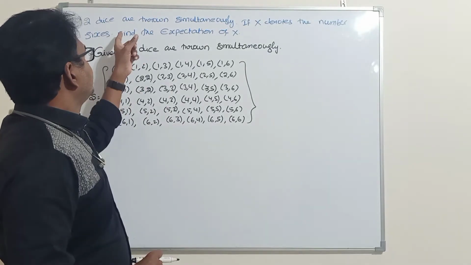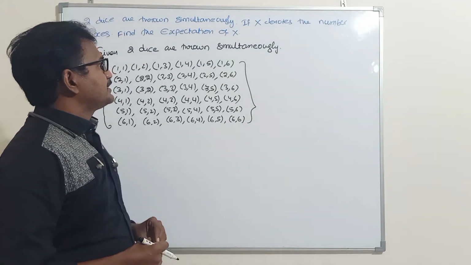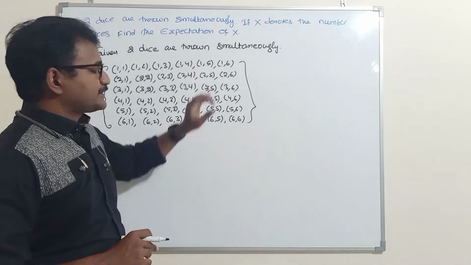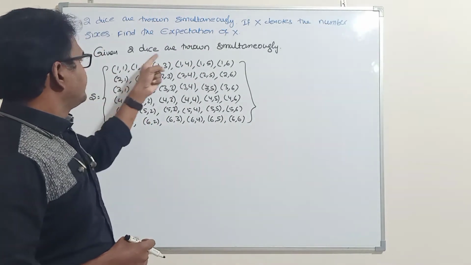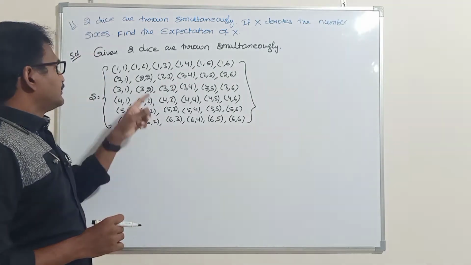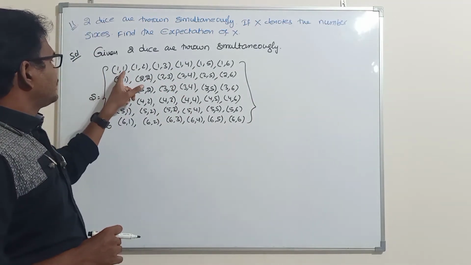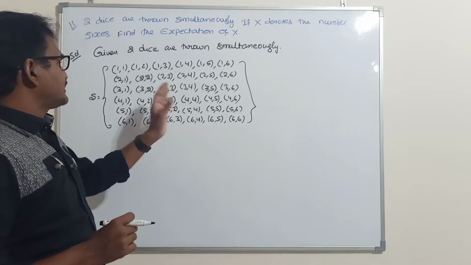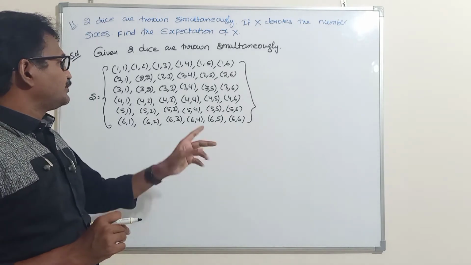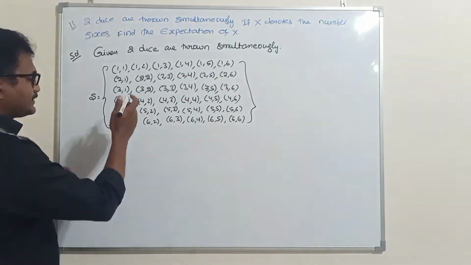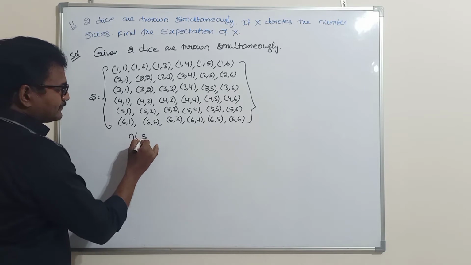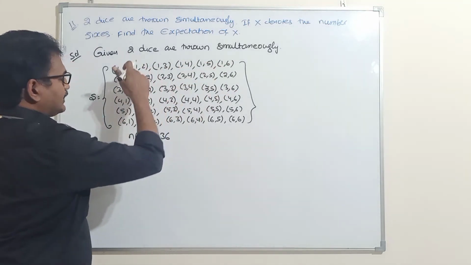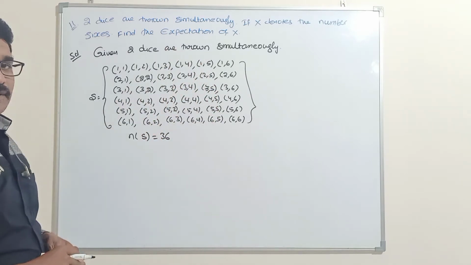Next problem. 2 dice are thrown simultaneously. If X denotes the number of sixes, find the expectation of X. Expectation of X means the mean of X. So when 2 dice are thrown, the two dice may show either 1 1, 1 2, 1 3, 1 4, 1 5, 1 6, or 2 1, 2 2, 2 3, 2 4, 2 5, 2 6. Like this, the total number of sample points will be 36, that is 6 into 6.